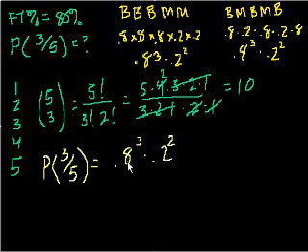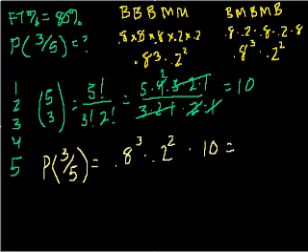I make 3, miss 2, and then times the total number of combinations. Each of these has a probability of this much, and then there's 10 different arrangements that I could make. There's 10 different ways of getting 3 baskets and 2 misses. So times 10, and what does that equal to?